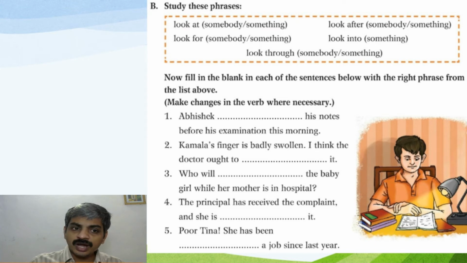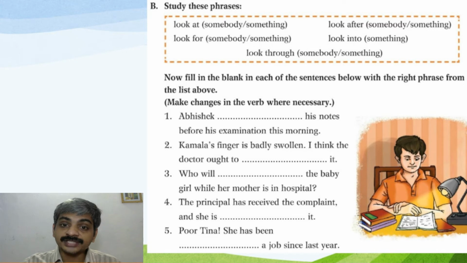Here in the video, I will do 2 for you: 1 and 2. 3, 4, 5 you have to do. 1. Abhishek looked through his notes before his examination this morning. 2. Kamala's finger is badly swollen. I think the doctor ought to look at it. 3. Who will look after the baby girl while her mother is in the hospital? 4. The principal has received the complaint and she is looking into it. 5. Potina has been looking for a job since last year.